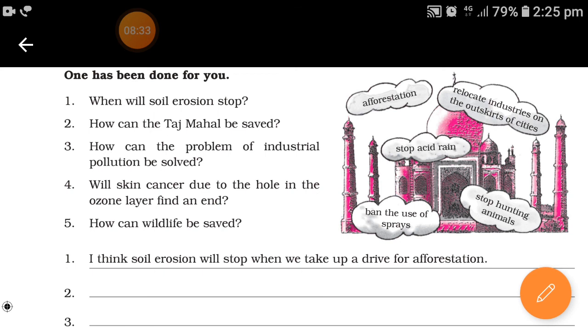So this is all about adverb clause. Till here it was adverb clause. I hope you all have understood what is an adverb clause.